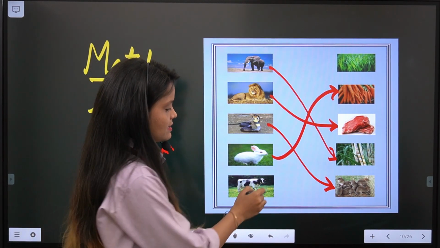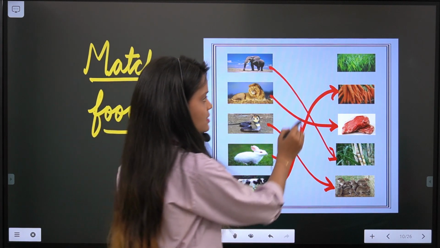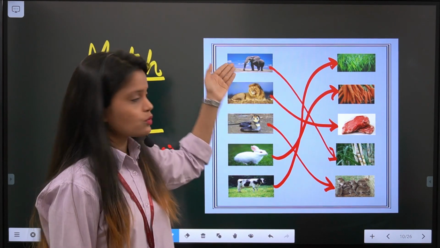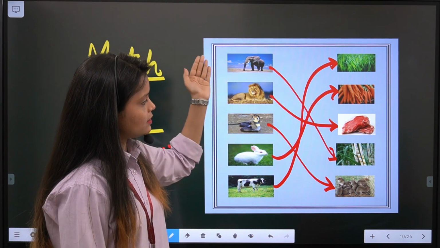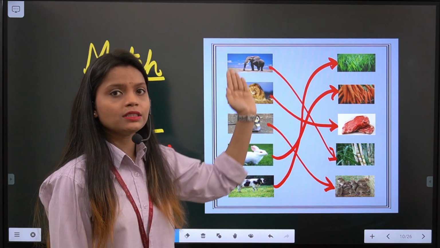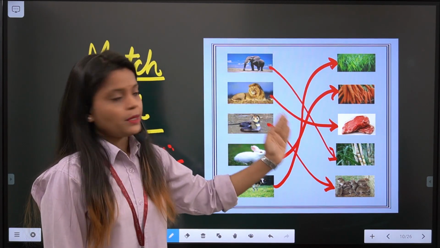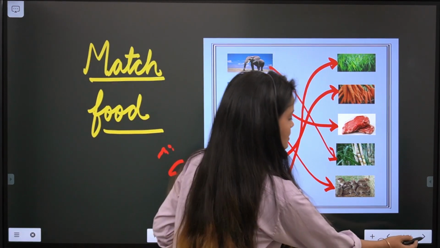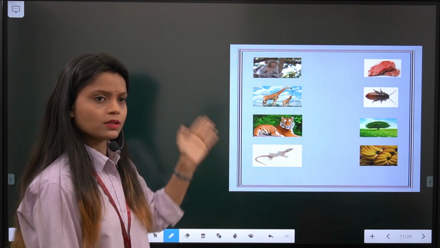And the last is a cow, which gives us milk and it likes to eat grass. So as you can see, students, we matched the animals with their particular food, what they like to eat.